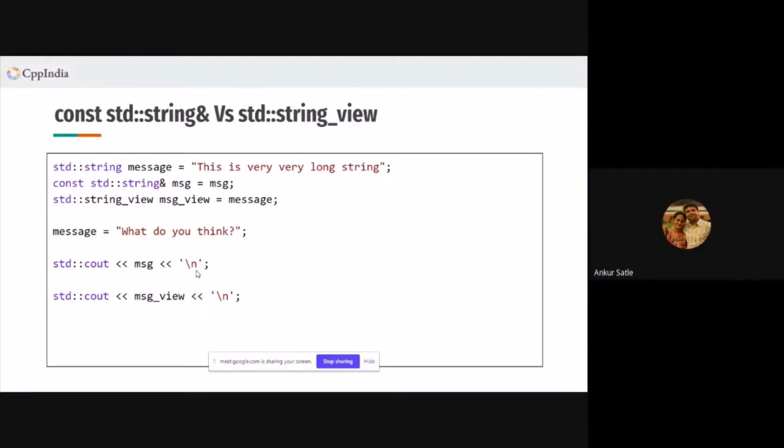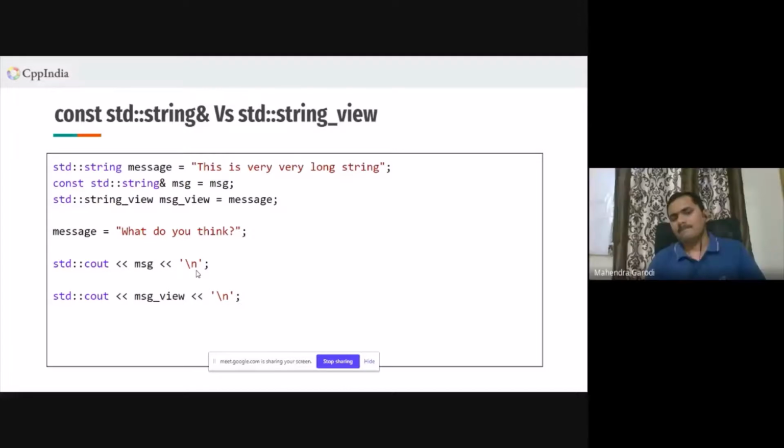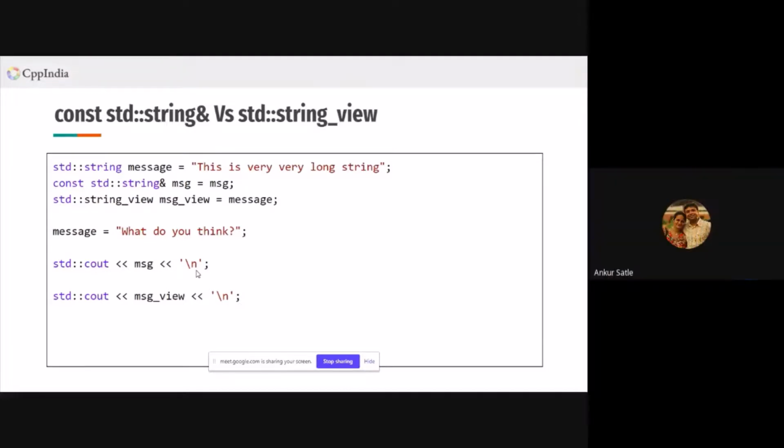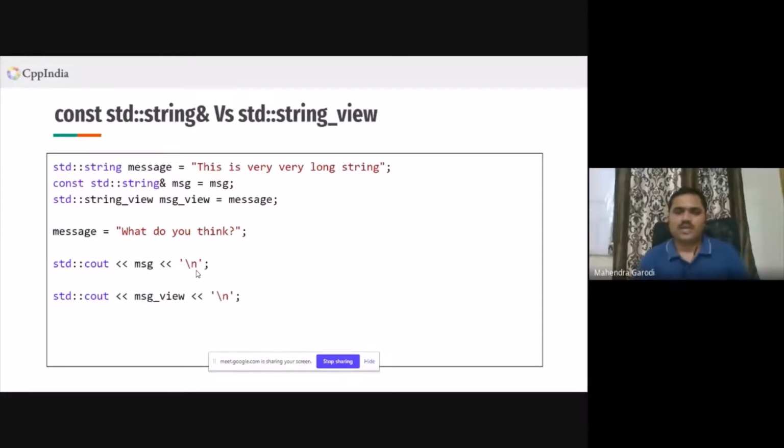But Mahendra, in the first cout, which is printing the MSG, why is it undefined behavior? So again, that's what I have read about C++. I tried it on Clang, but there I was getting the correct output. It's message. This is a very, very long string I was able to print.